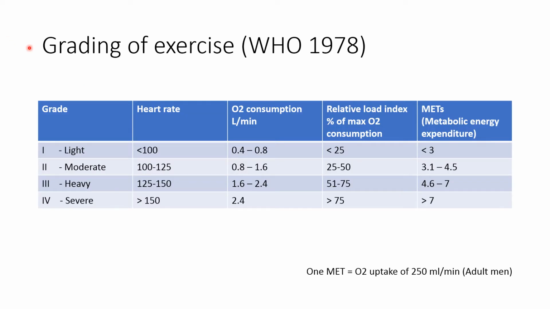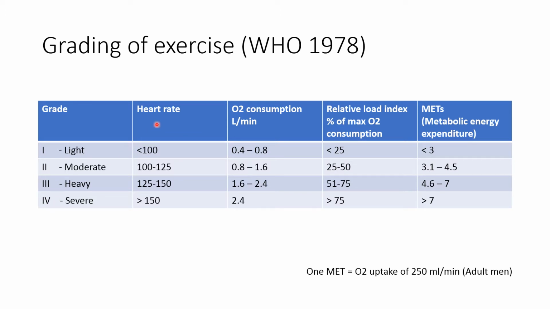Now, first of all, let's understand the grading of exercise by the WHO in 1978. Exercise can be classified into four grades. Grade 1 is light exercise, grade 2 is moderate, grade 3 is heavy, and grade 4 is very heavy or severe exercise.